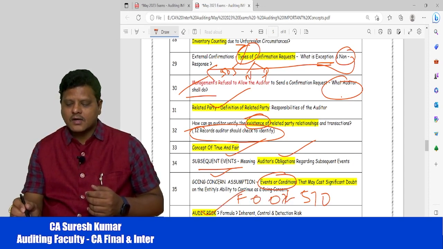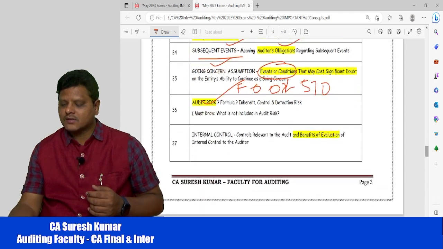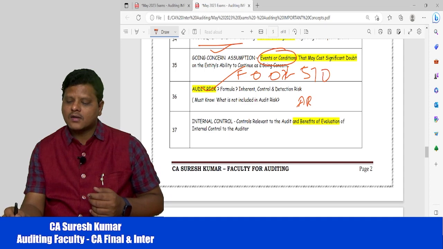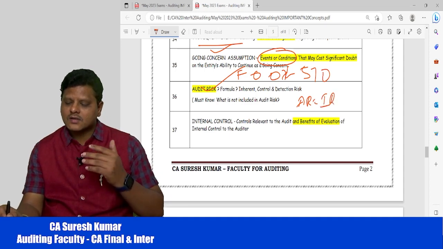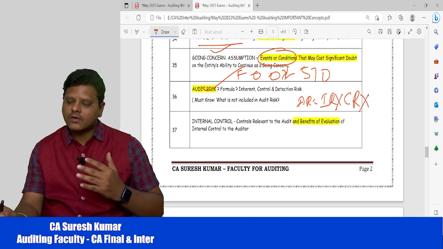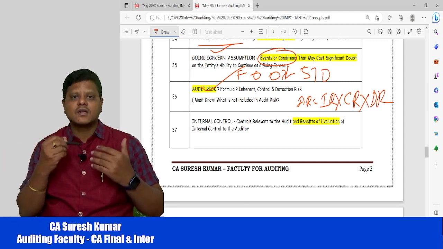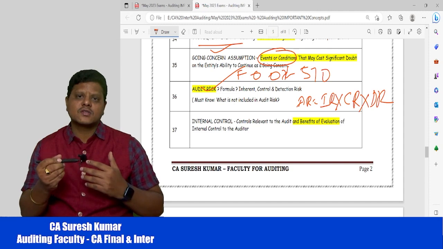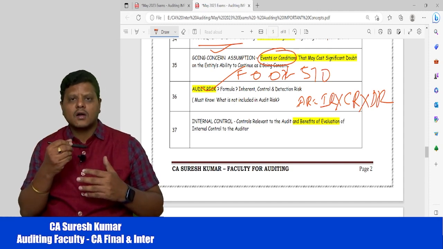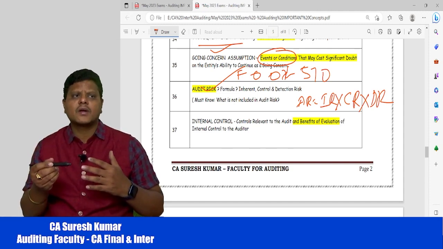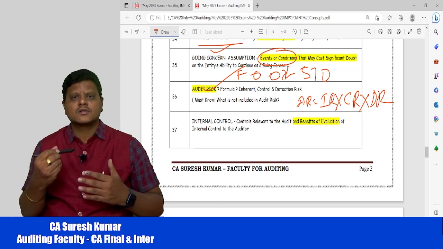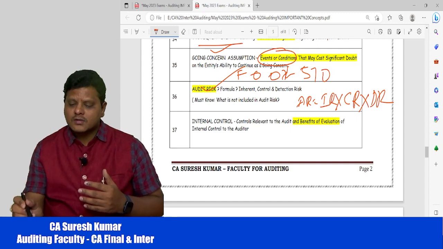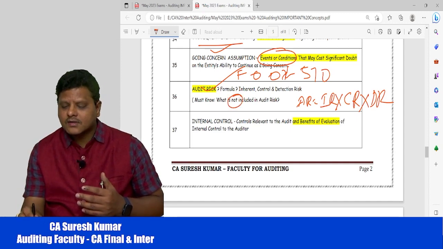Then what is audit risk? Very important, my dear friends. Audit risk has a formula: audit risk is equal to inherent risk into control risk into detection risk. Now what is inherent risk, what is control risk, what is detection risk? You may get separate questions for the examination, or you may directly get what is the material misstatement. An important point to be noted here: you may get a question based on what is not audit risk.